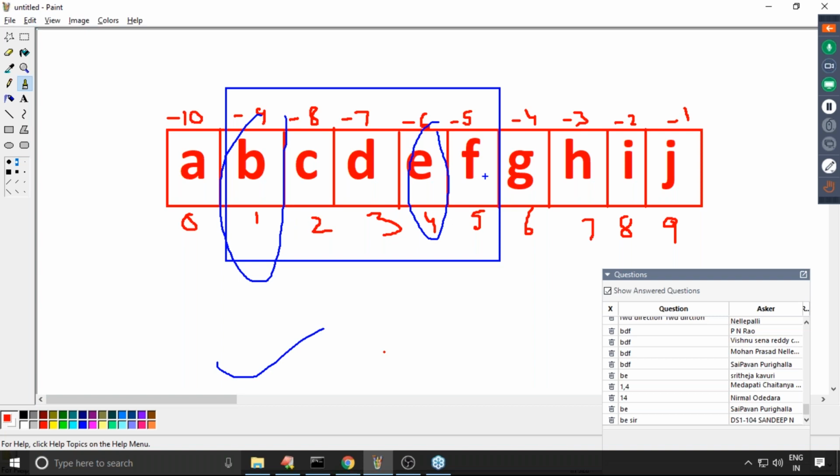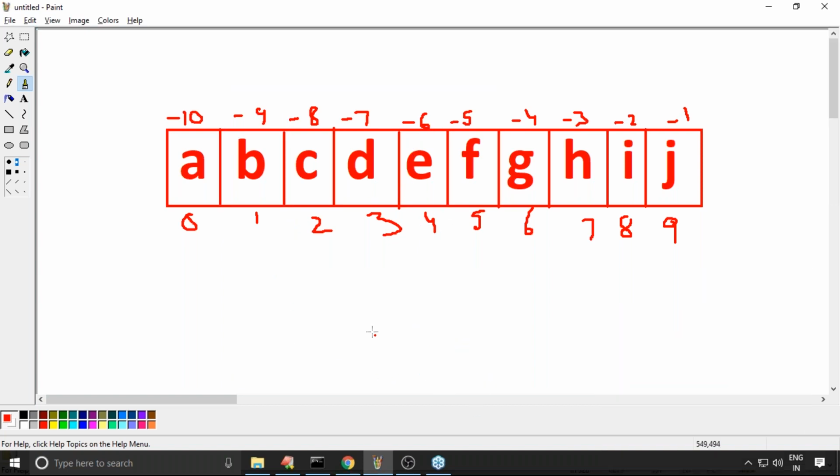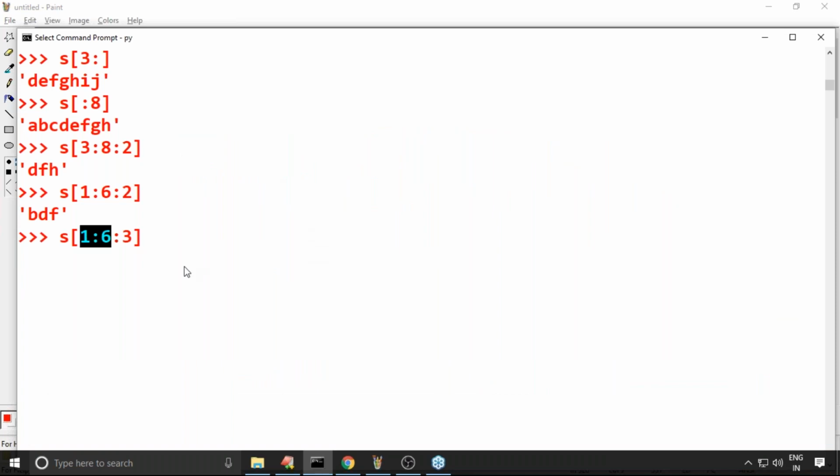That's all, the next third character is not there. So the output is B, E. Yes, can you please confirm? B, E itself is the answer. Any doubt? Please respond.